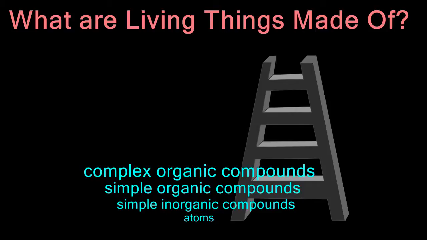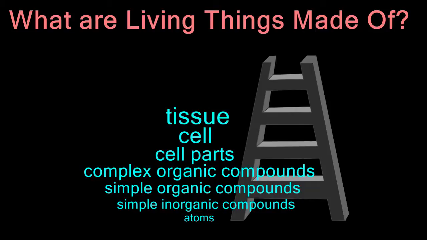These complex organic compounds combine to form cell parts. These are the organelles that make up a cell, like a nucleus, for example. The cell is the next step, and this is where life begins. The cell is the smallest unit of life. Cells can combine to form tissues. Muscle tissue or nervous tissue, for an example. Tissues make up organs, like a heart or a stomach or lungs.